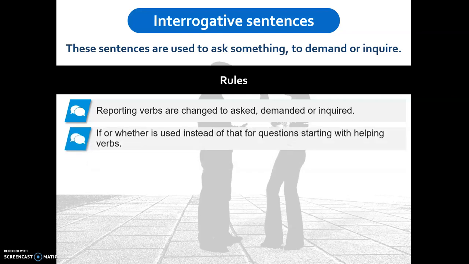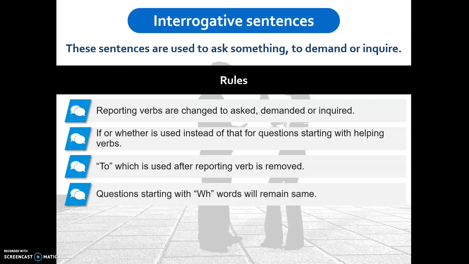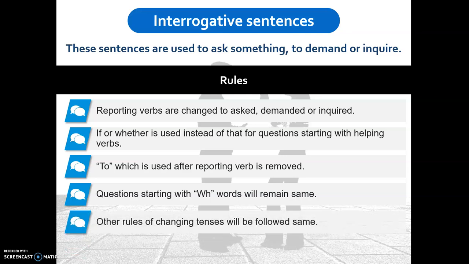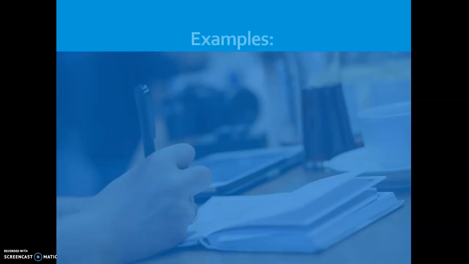If or whether is used instead of that for questions starting with helping verbs. To, which is used after the reporting verb, is removed. Questions starting with WH words will remain the same. Other rules of changing tenses will be followed, and the question mark will be removed.